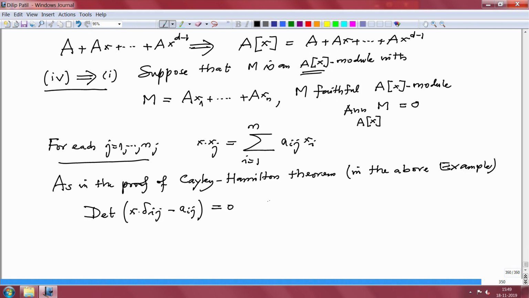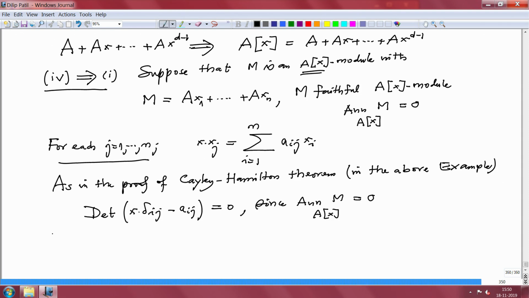Again we have used Cramer's rule, and importantly we have used this assumption: the annihilator of M as an A[x]-module is 0, and this determinant is an element in the annihilator. It annihilates every xj by Cramer's rule, as we have seen in the earlier example, and therefore this has to be 0 because this is a faithful module. But what is this?